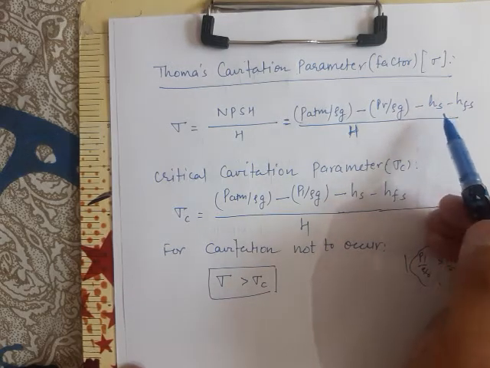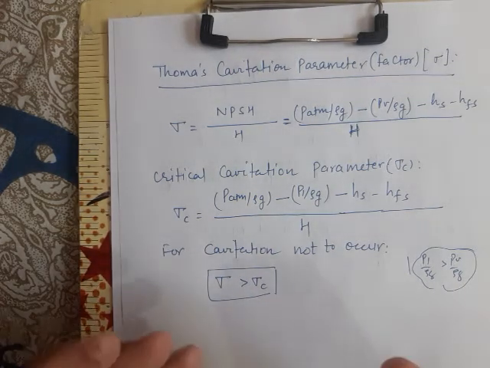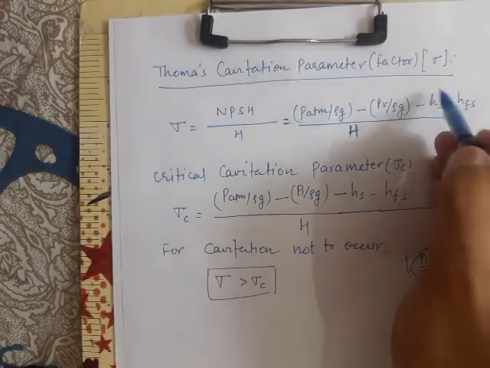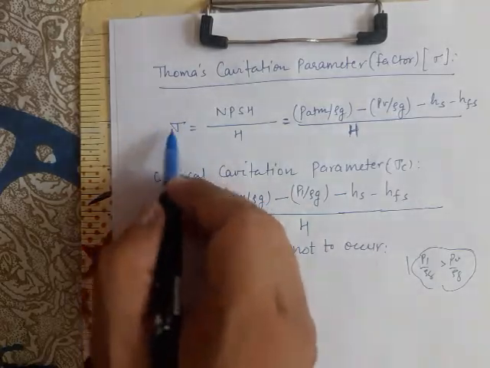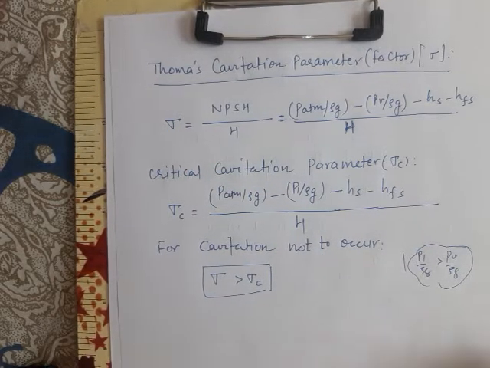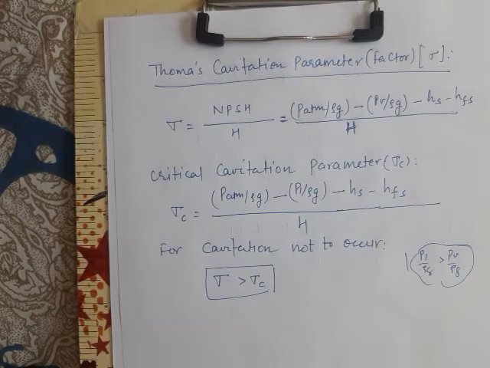In some installations, you will observe that the pump is set up below the liquid level inside the sump, so that this Hs becomes negative and sigma is as large as possible. Clear? So for cavitation-free operation, sigma should be more than the critical cavitation parameter.